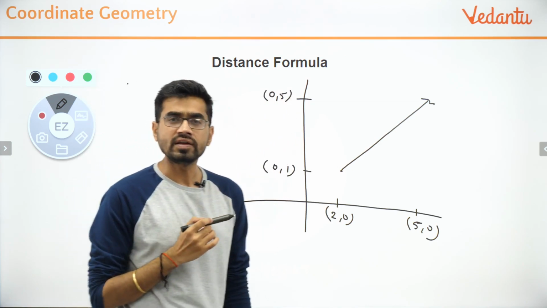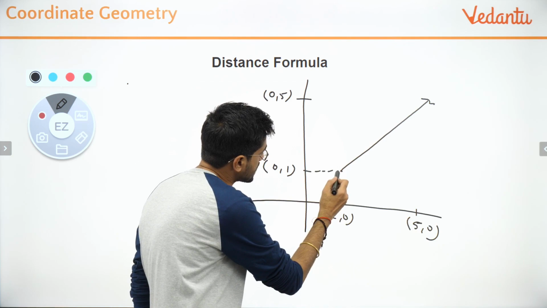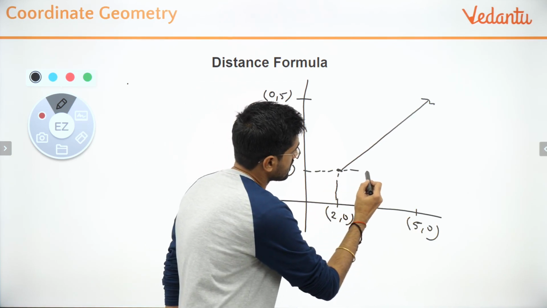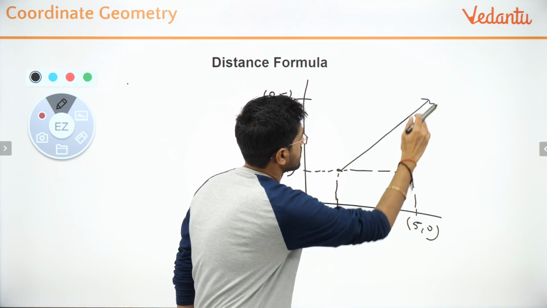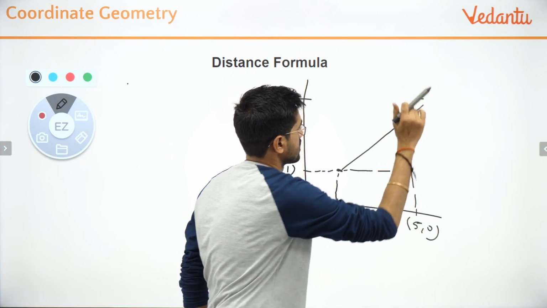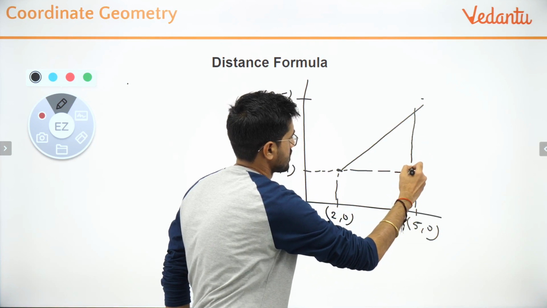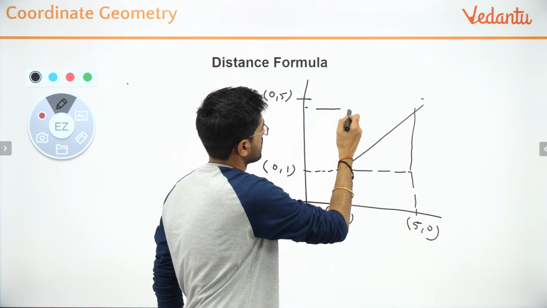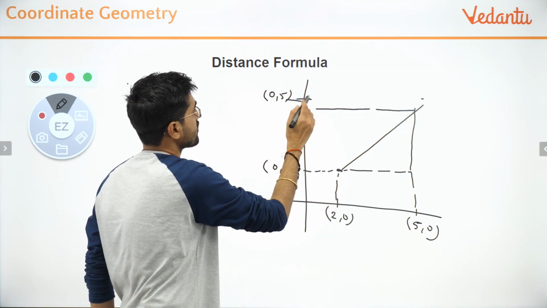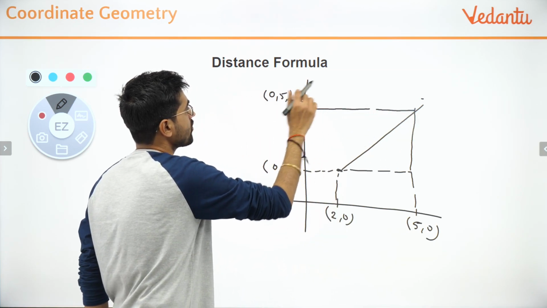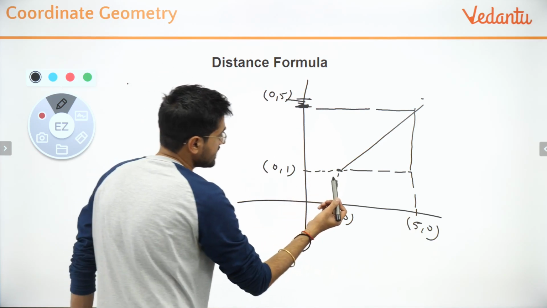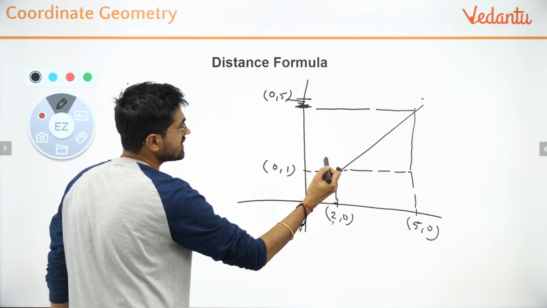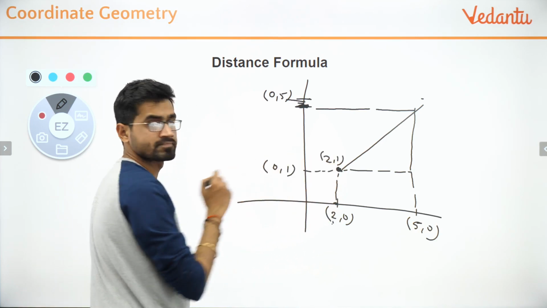Notice how I can find the distance. So (0, 5) is this point, and this is the point (2, 0). So basically this point is (2, 1), correct?